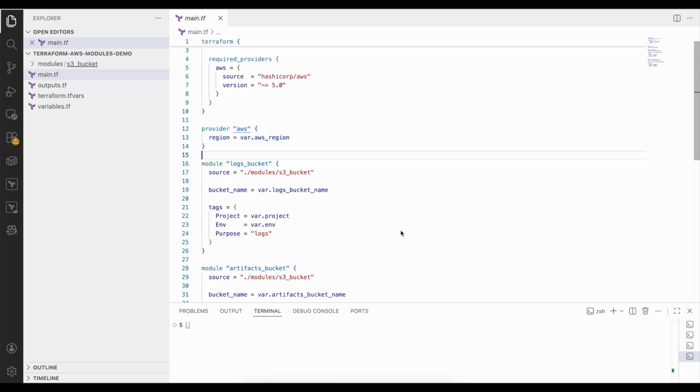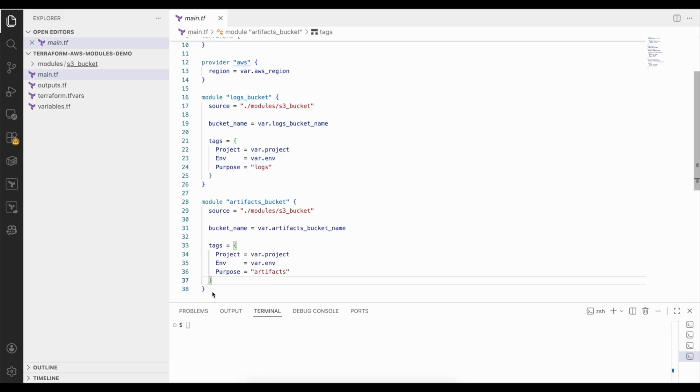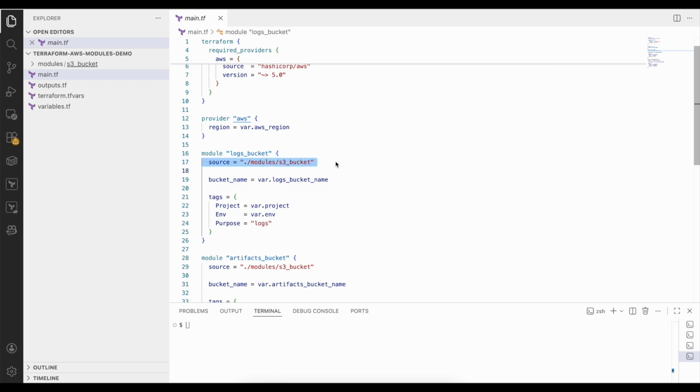Now we reach the most important part of main.tf, module blocks. These module blocks are what actually drive infrastructure creation. Each module block creates one instance of a module. Both of these module blocks point to the same source folder, modules S3 bucket. Even though the source is the same, Terraform treats these as two independent instances.